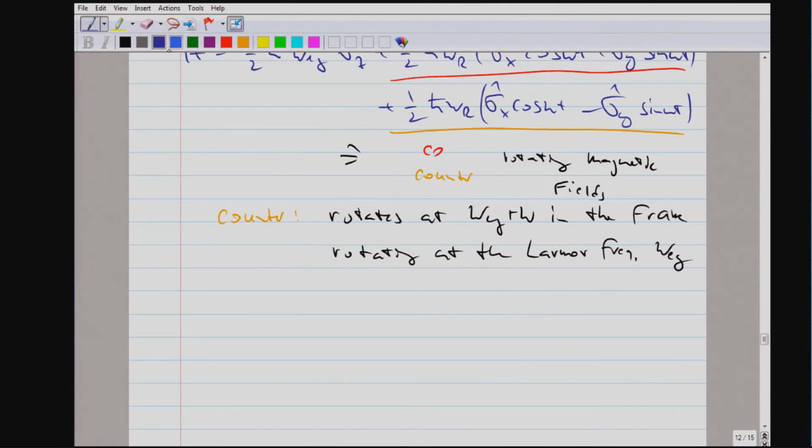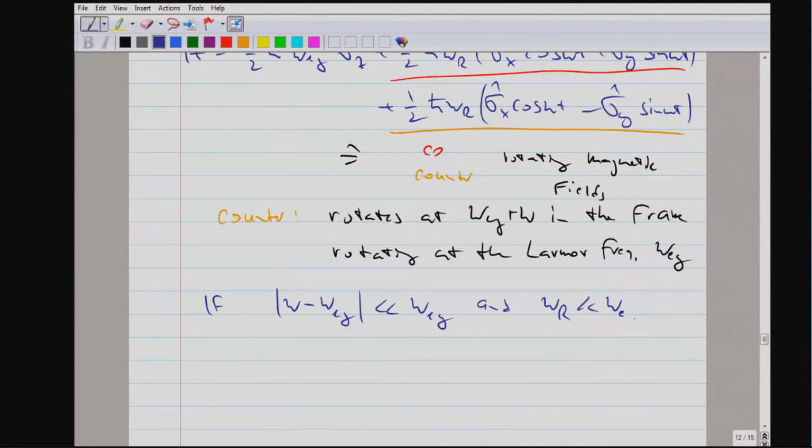So if we fulfill the inequalities that the co-rotating term is close to resonance, or in other words, we are close to resonance, and we are not using an infinite intensity of the laser beam so that we broaden everything and co- and counter-rotating terms are both in resonance.